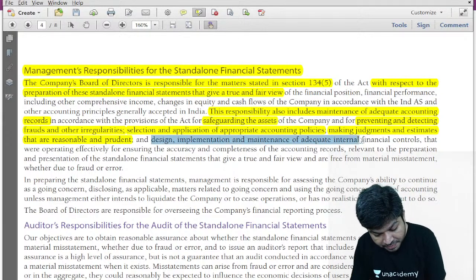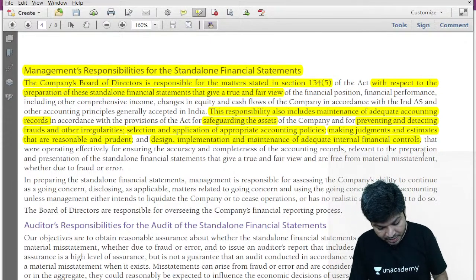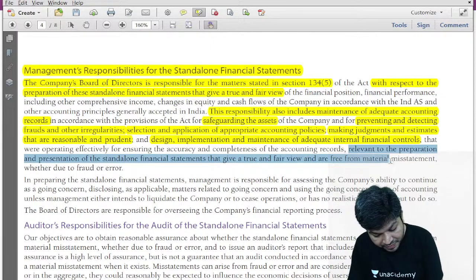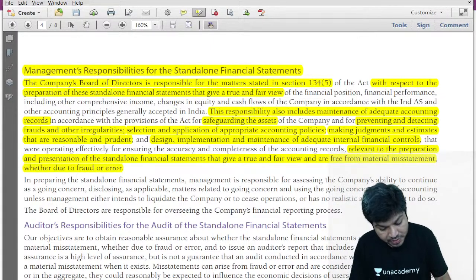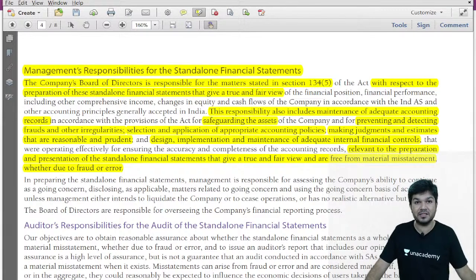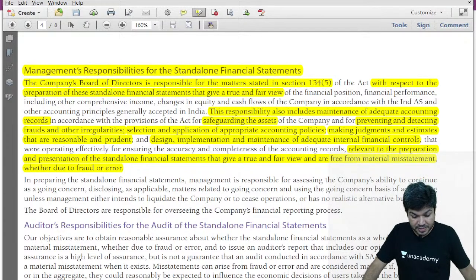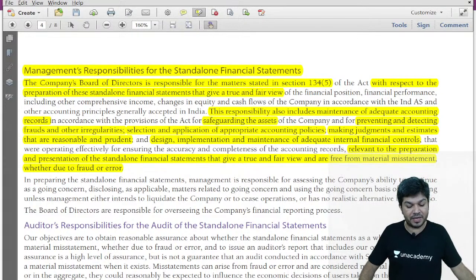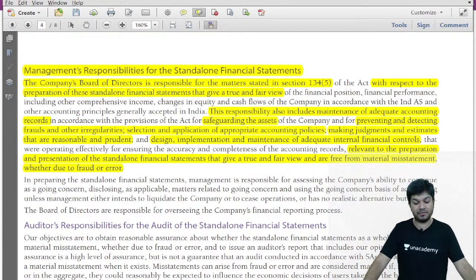Designing, implementing, maintaining internal control that is relevant to preparation, presentation of financial statements that give a true and fair view and are free from material misstatement, whether due to fraud or error.